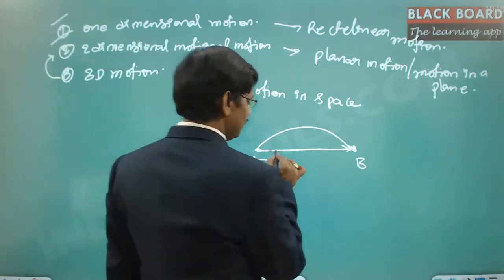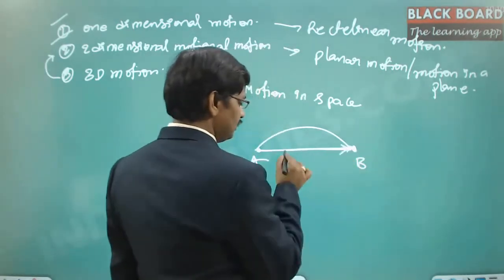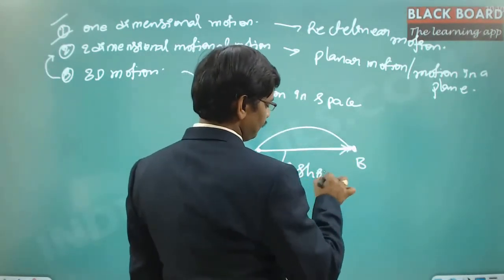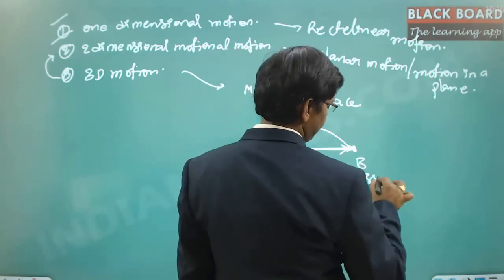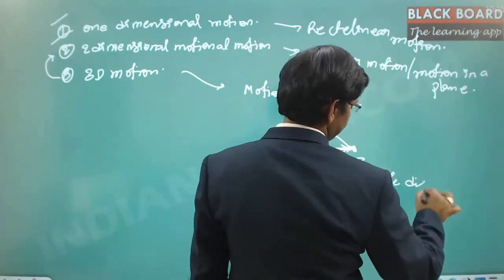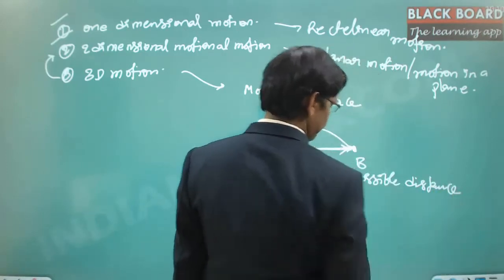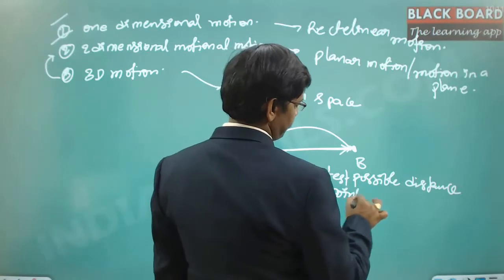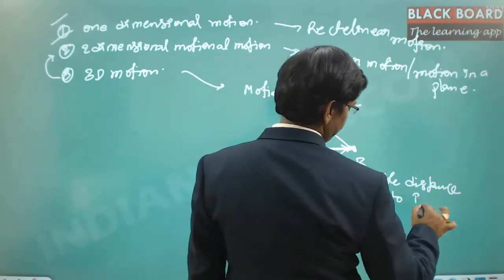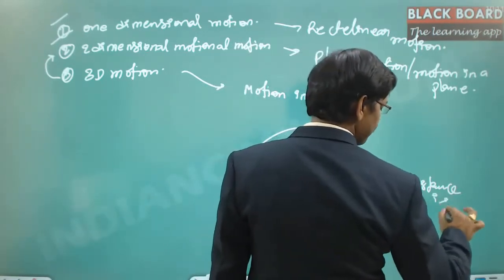So the displacement is the straight line. If you notice, this is the shortest possible distance from point A to point B, and it is called displacement.